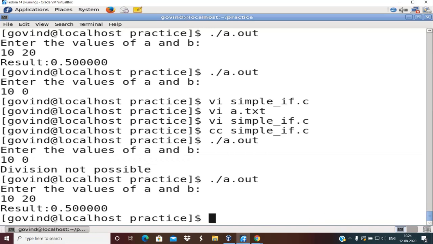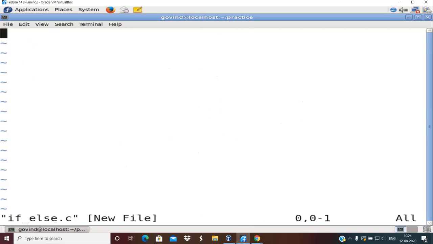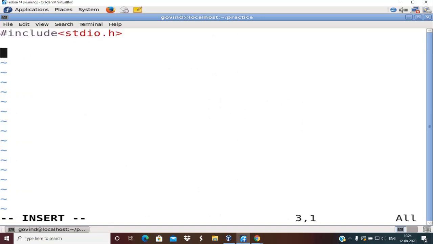I would also like to show one more program on if else. That program is the program that we wrote in yesterday's session, that was finding whether a number is even or odd. So I am going to rewrite that program using if else. So let me go ahead with that. Int main, int num equal to 0.